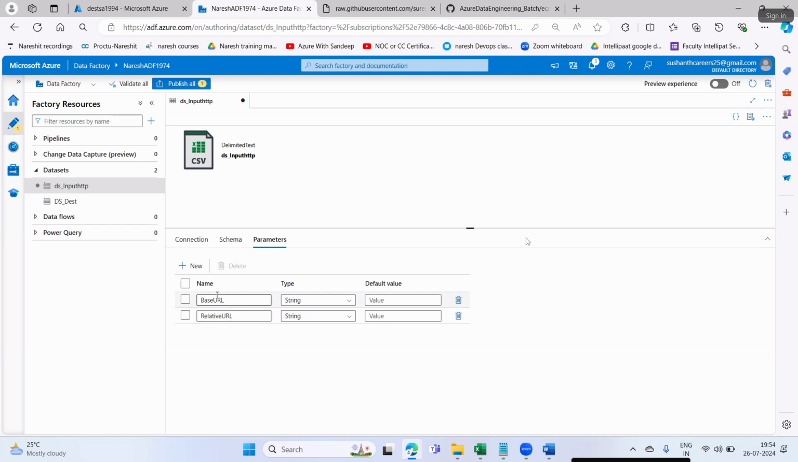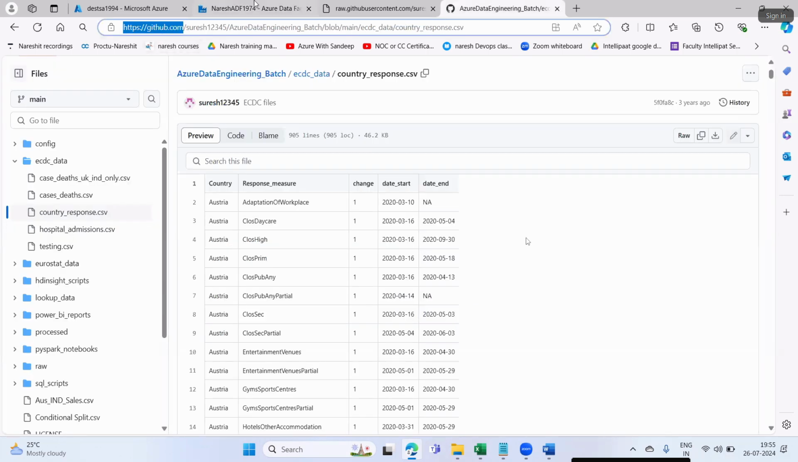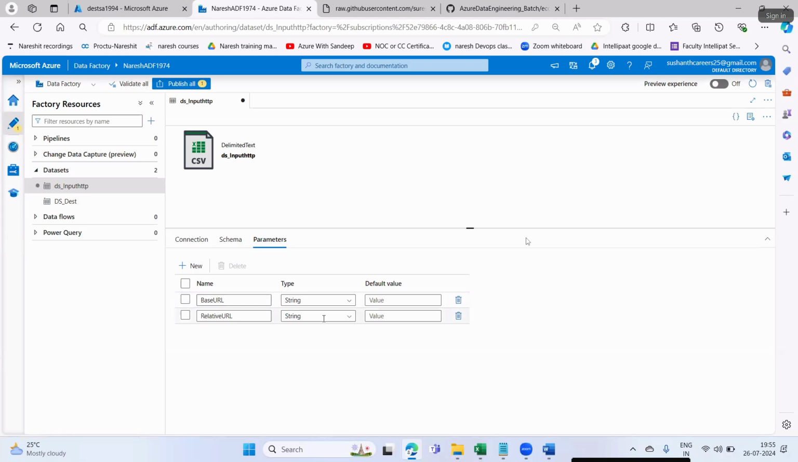Here you will pass this parameter value as your GitHub portal link, and this parameter value you pass as your file name. So whatever file name you pass, automatically that file will get loaded into your destination. That's why we are defining these two parameters at the source dataset. Who is the source? Source is GitHub. That's why I'm defining these two parameters here.